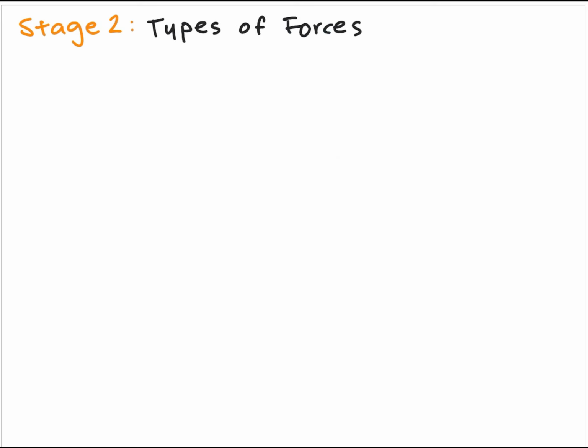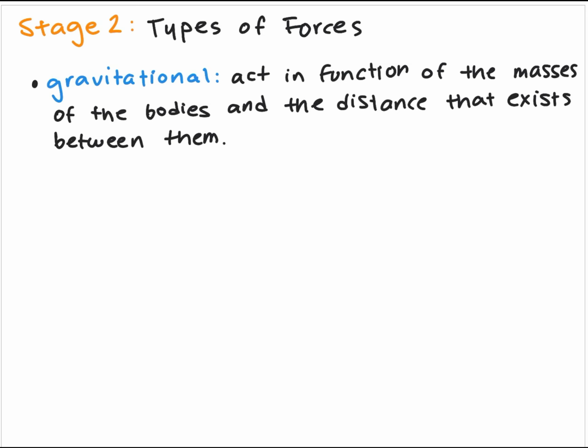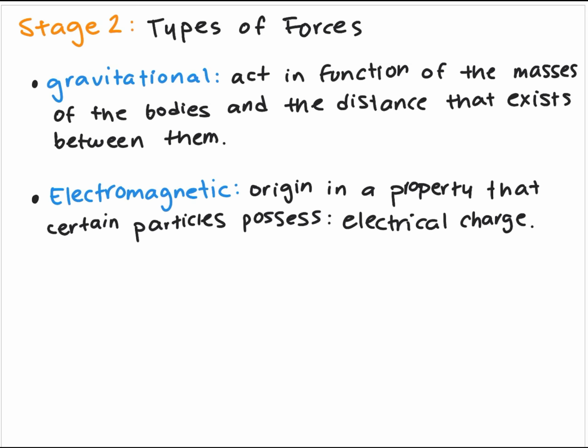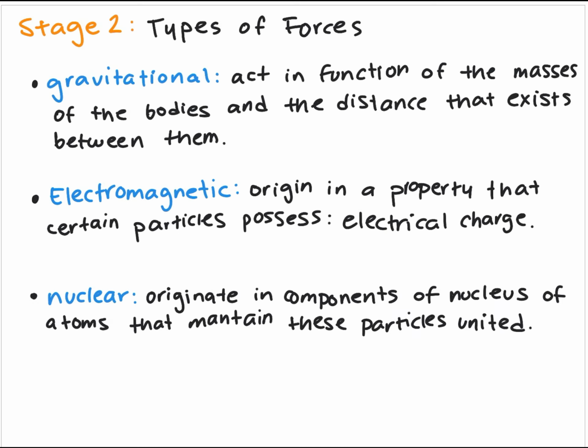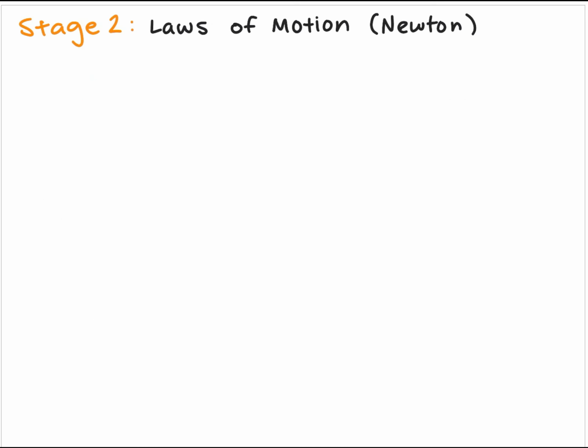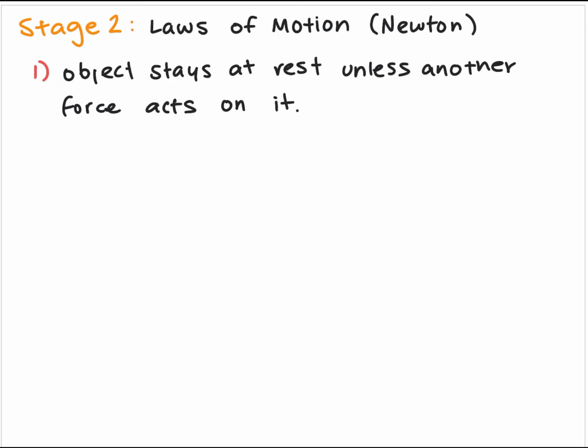Speaking of gravity, there are two types of forces in nature: the gravitational or gravity forces, and the electromagnetic forces and nuclear forces. The first law of motion is that an object will remain at rest or in uniform motion in a straight line unless acted upon by an external force.